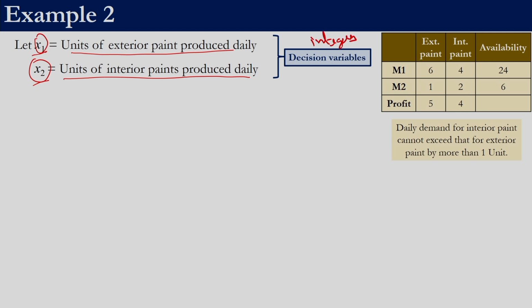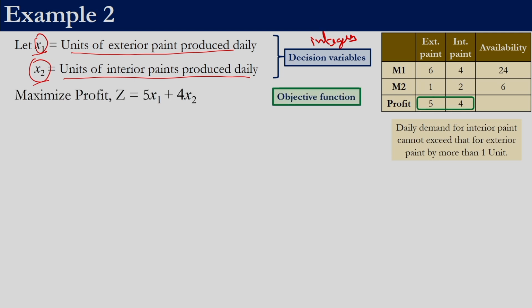So if we produce x1 units of exterior paint and x2 units of interior paint, then the total profit is 5x1 plus 4x2. This has to be maximized, right? So maximized profit, we are indicating that by the variable z, is 5x1 plus 4x2. So right now this objective function is also linear.